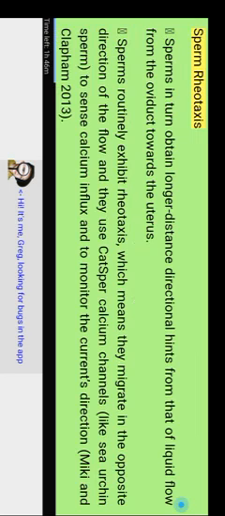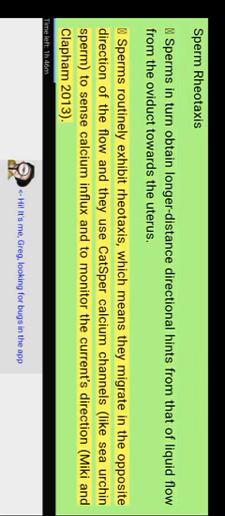Mammals: internal fertilization. Deposition in the vagina is followed by the sperm relying on its own flagellar power, though only over a short distance. Still, the sperm is transported towards the oviduct by way of the muscular activity of the uterus. Sperm rheotaxis: sperm obtain longer-distance directional cues from the liquid flow from the oviduct towards the uterus.